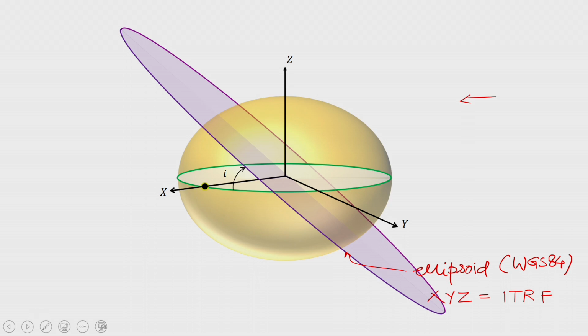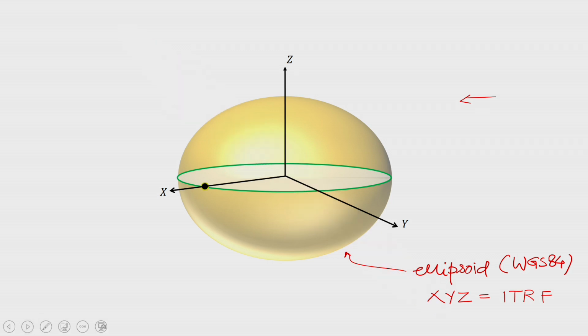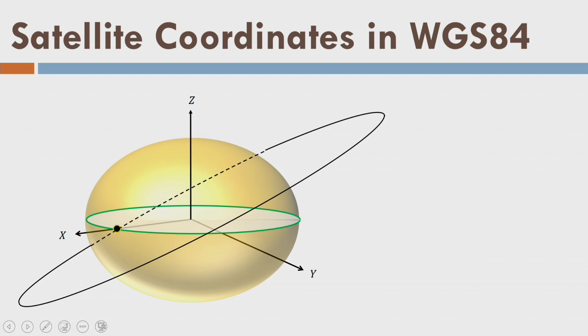So, now let us place like this. There are 4 satellites placed in the particular orbit having inclination I. Okay. Let us go ahead. Now, have you ever thought of a problem that how a coordinate of satellites are available to us?